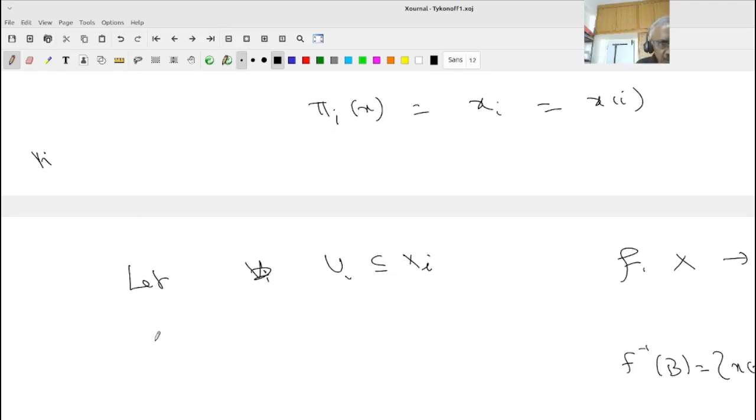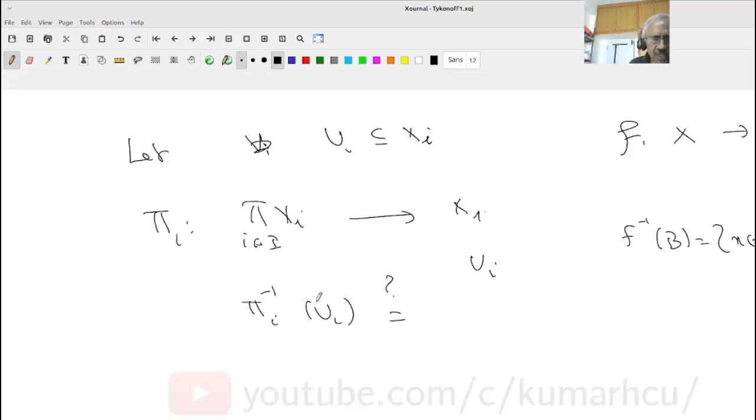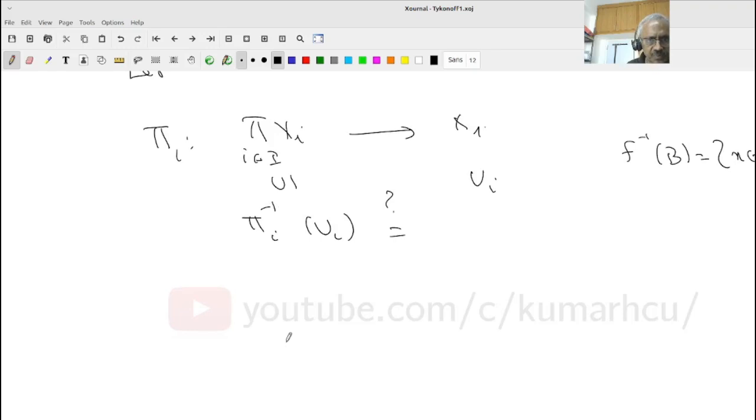So pi_i is a map from the product of X_i. I will not write i in I hereafter, that is understood, to X_i, and U_i is a subset here. Therefore I can ask, what is pi_i inverse of U_i? This is going to be a subset of the product set. So I want to know what the subset is. I will do the abstract case first, then we will specialize to concrete cases.